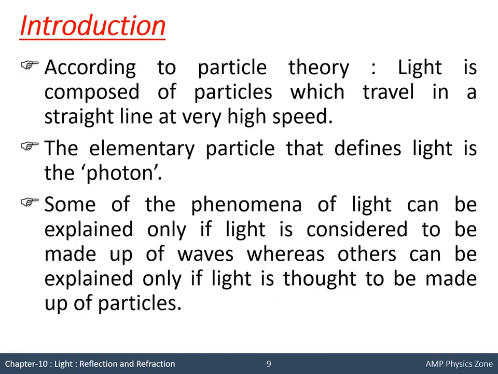Now light sometimes behaves as particle, sometimes as wave. According to particle theory, light is composed of particles which travel in a straight line at very high speed. These particles are called photons. So when light is behaving as a particle, the name given to the particle of light is photon. Some phenomena can be explained when light behaves as particle, and some when light behaves as wave. So let us see those things.